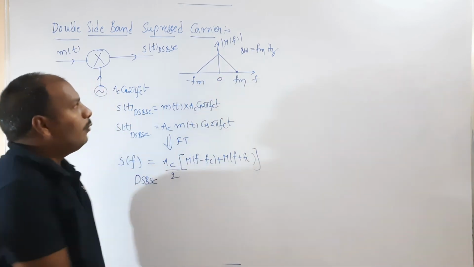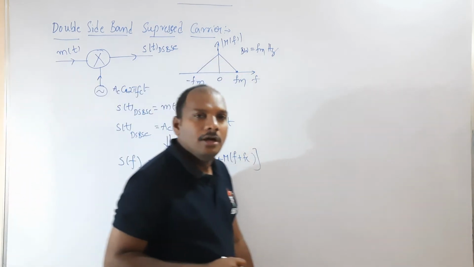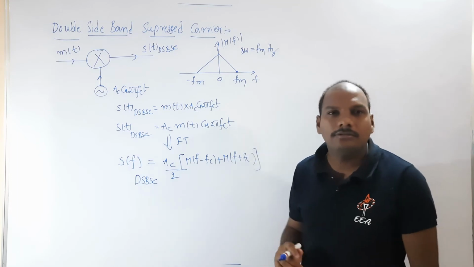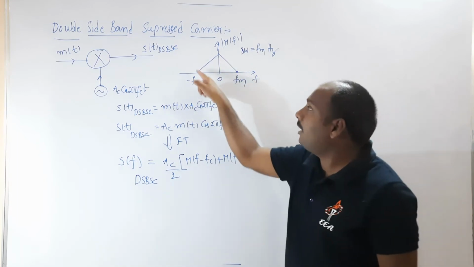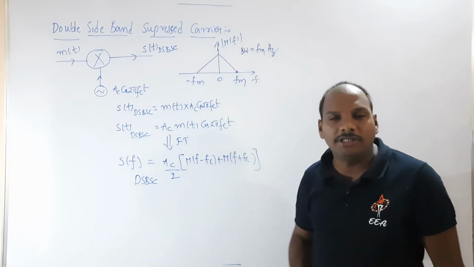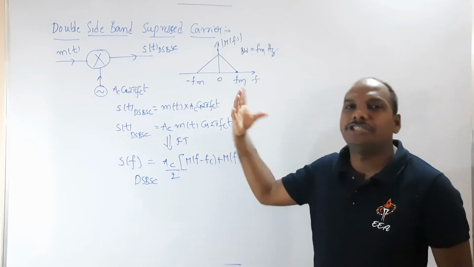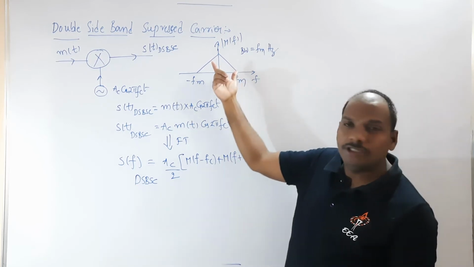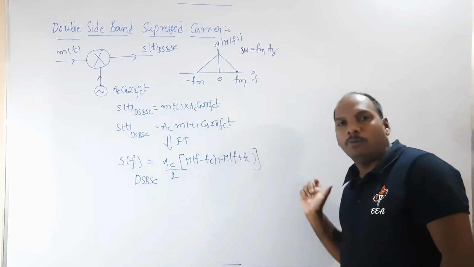Once you know the spectrum, see here I have taken it as a triangle. You can ask me, why is it always a triangle? Why not take a rectangle, or a parabola shape, or any arbitrary shape? Yes, dear students, you can take any shape. If I start with this shape, I have to explain the DSBSC spectrum in this shape only.